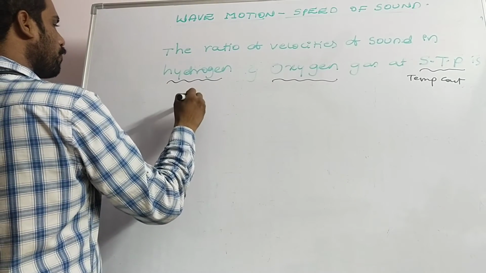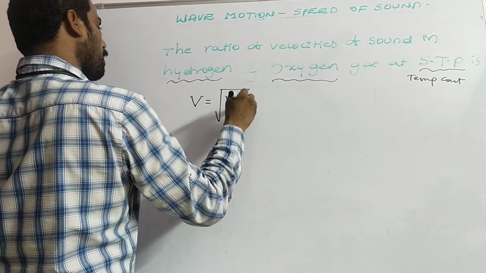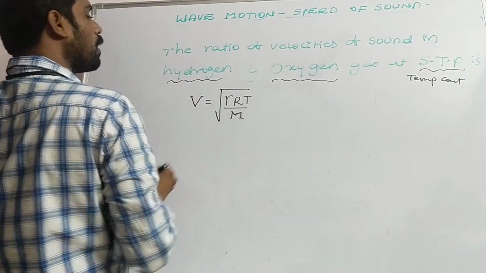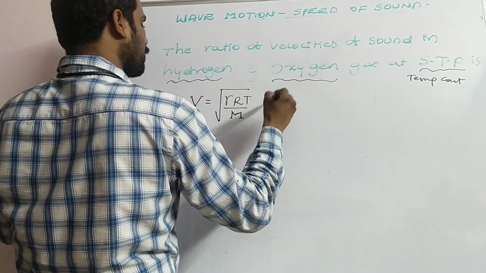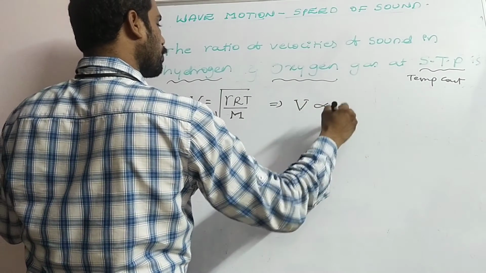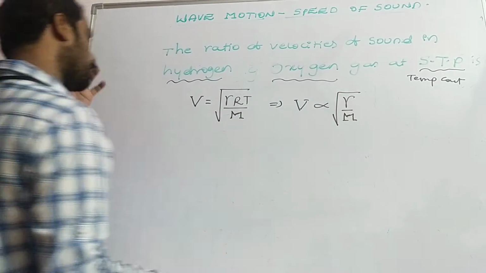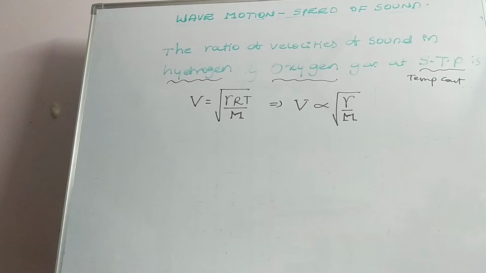So V is equal to root of gamma RT by M. For different gases at the same temperature, V is proportional to root of gamma by M.